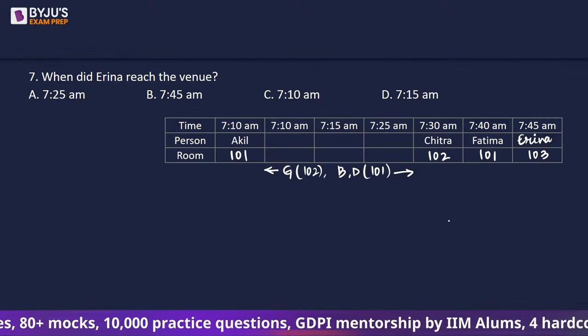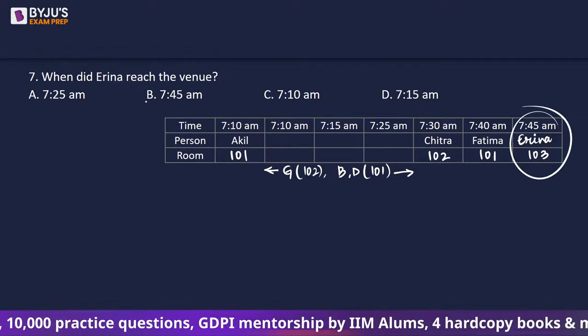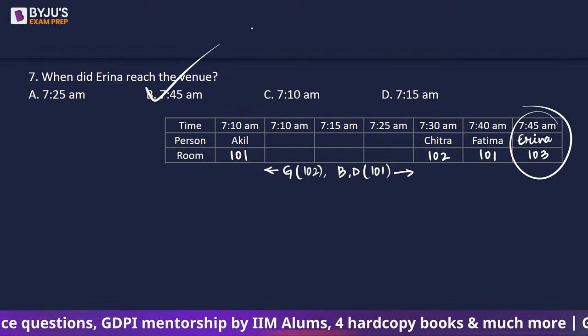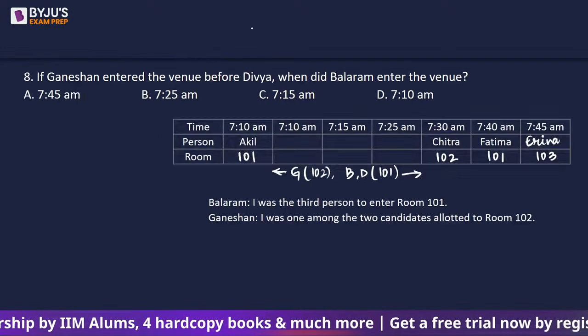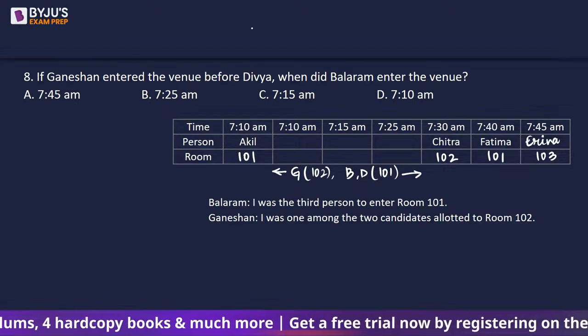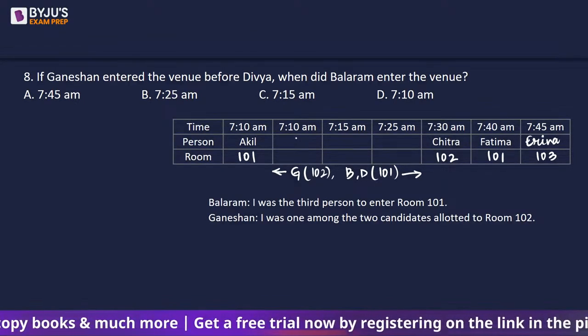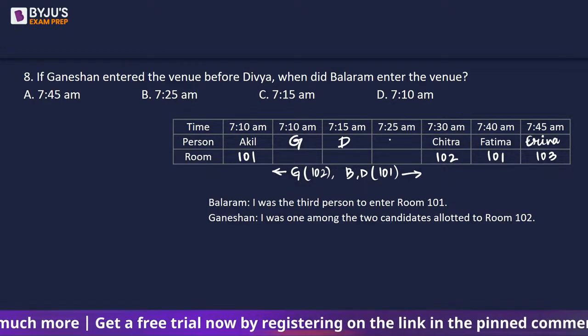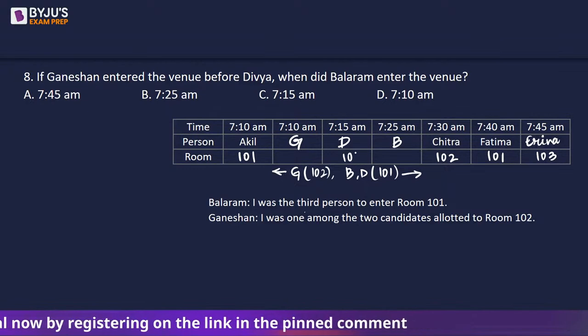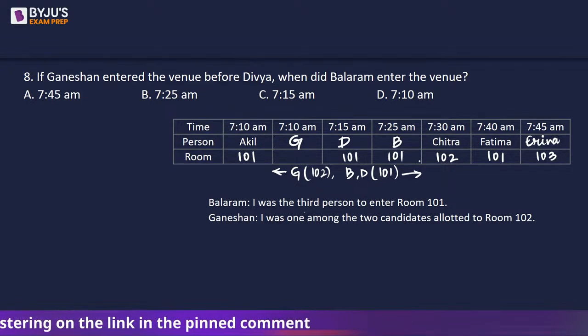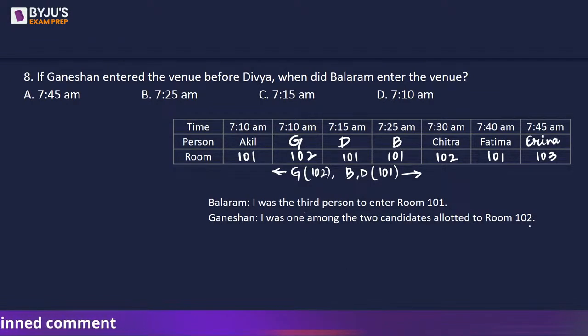When did Erina reach the venue? Erina reached the venue at 7:45, right? If Ganeshan entered the venue before Divya, the only possibility we will have is Ganeshan, Divya, and then Balram, because Balram says he was the third person to enter room number 101, and Ganeshan is at 102. And Ganeshan says I was one of the two candidates, right? So Ganeshan का यहाँ कोई काम नहीं है. As in, his timing doesn't matter.